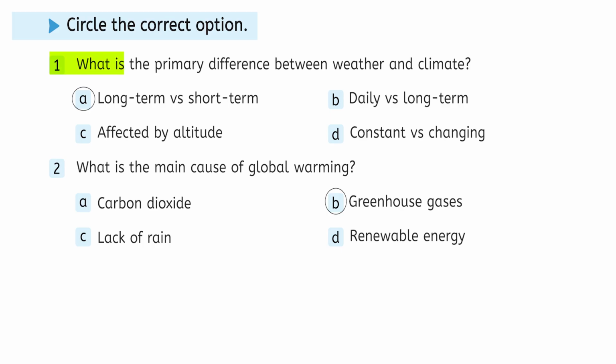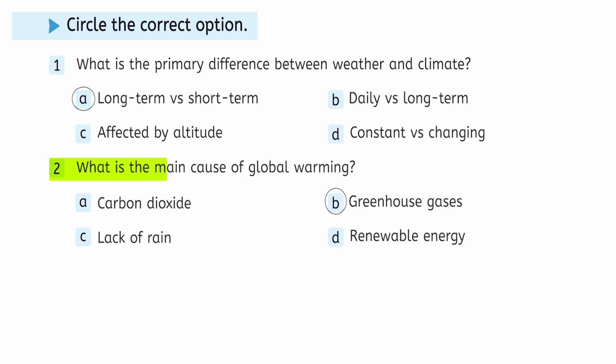Next one, circle the correct option. MCQs. Number 1, what is the primary difference between weather and climate? Option A, long term versus short term. Option B, daily versus long term. Option C, affected by altitude. Option D, constant versus changing. Option A is correct, long term versus short term.